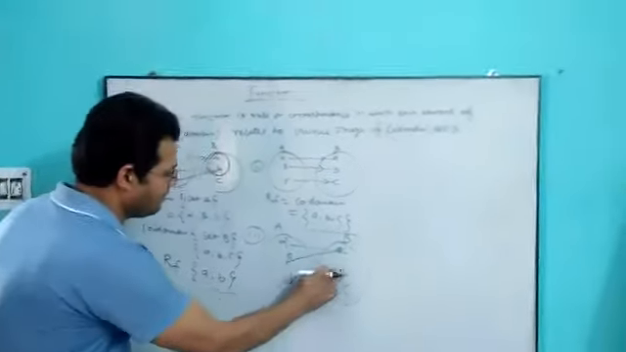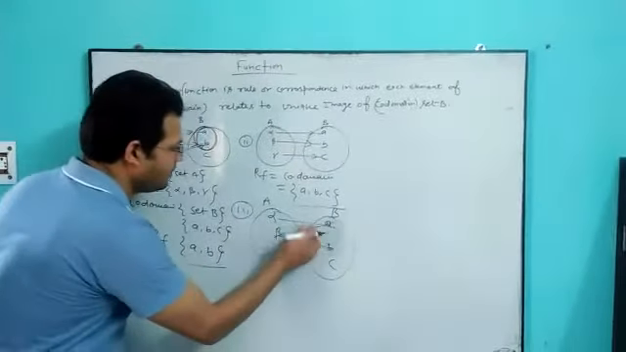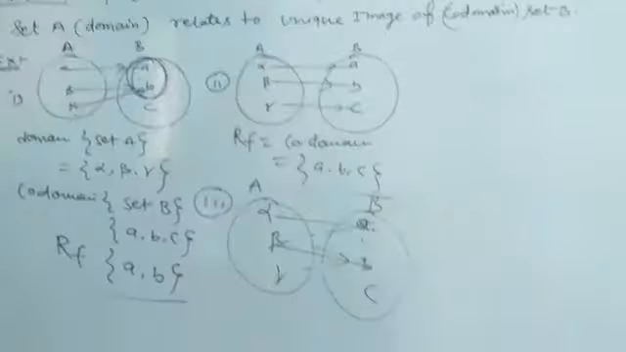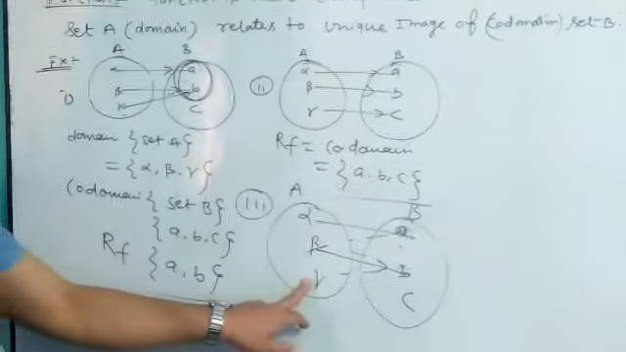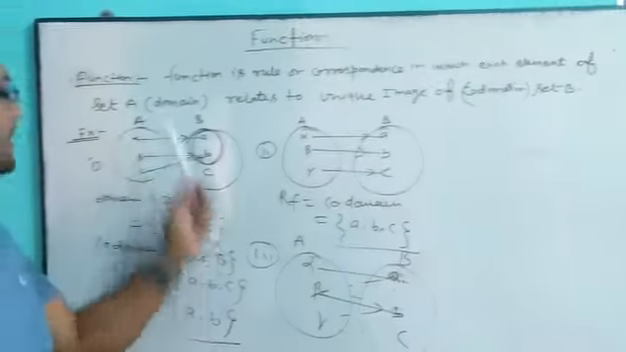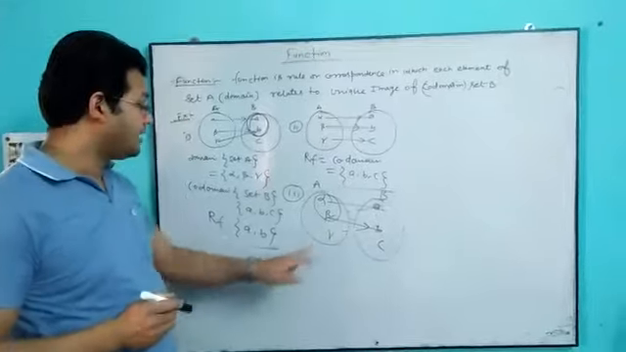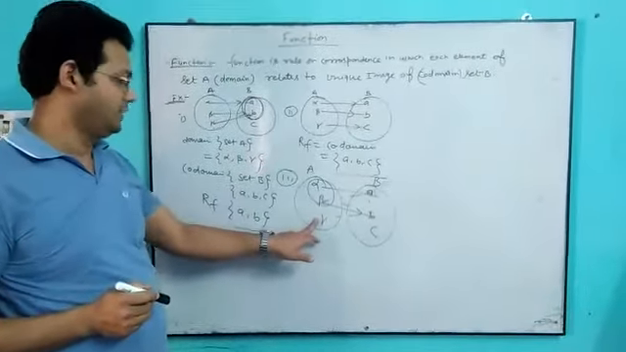Suppose I make another diagram, alpha, beta, and A, B, C. Here one element is left, because the basic definition requires each and every element of set A to be related. Here only two elements are connected, to A and B, and the element gamma is left, so it is not a function.